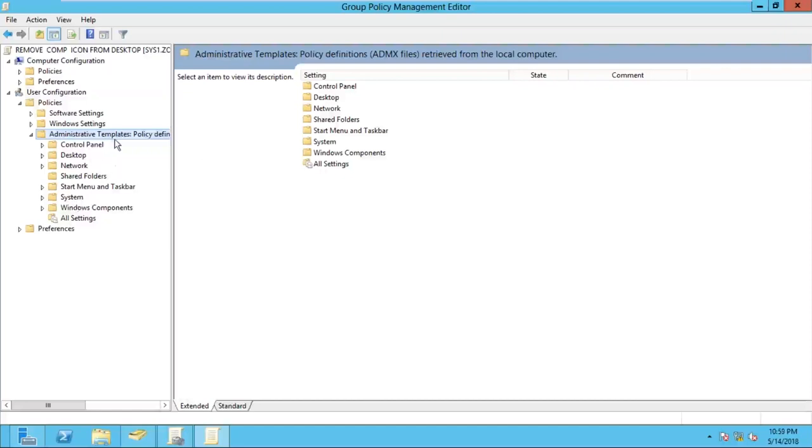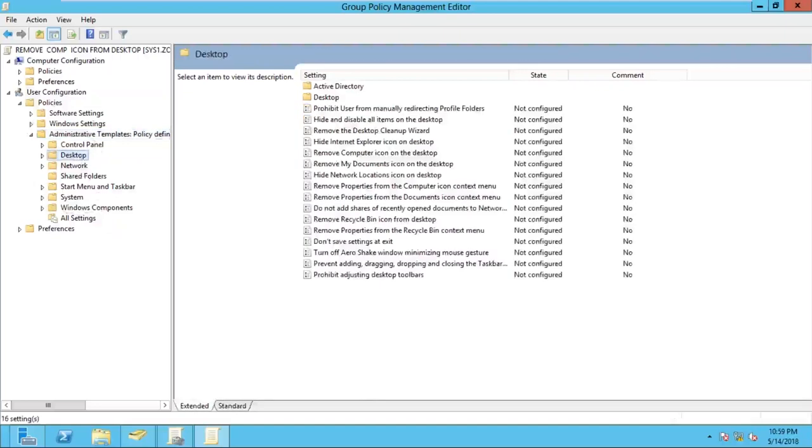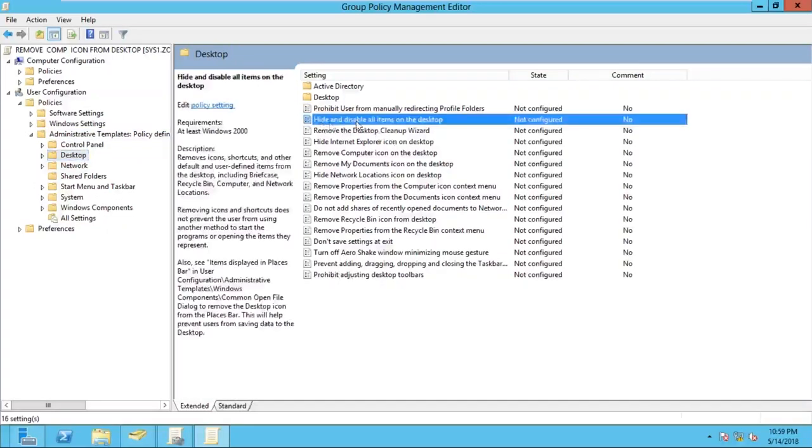So which container do I have to use to restrict the computer icon from the desktop? We have to use the Desktop folder. If I go to Desktop, you can see on the right side there are a number of policies. If I use the first one, hide and disable all items on desktop, what is going to be restricted? All the items.